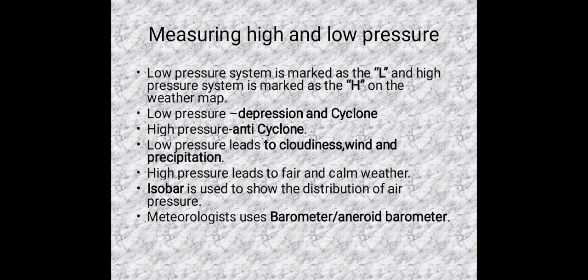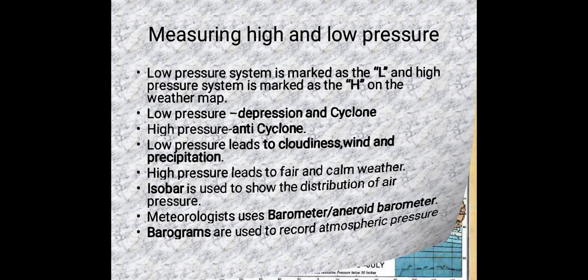Meteorologists use barometer or aneroid barometer to measure the air pressure of a particular place. Barograms are used to record the atmospheric pressure.